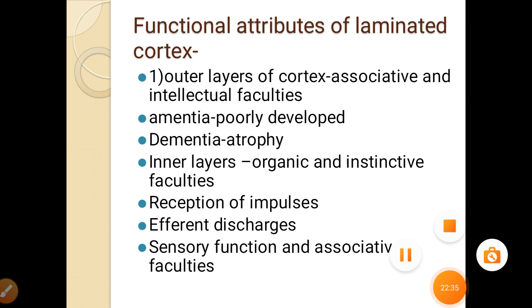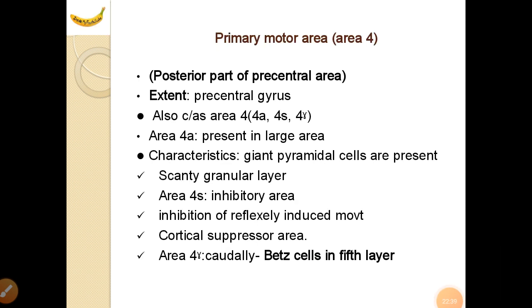If you see the primary motor area in the frontal cortex, that is area 4, which is the posterior part of the precentral gyrus. This is the precentral gyrus. It contains area 4 alpha, 4 gamma and 4s.